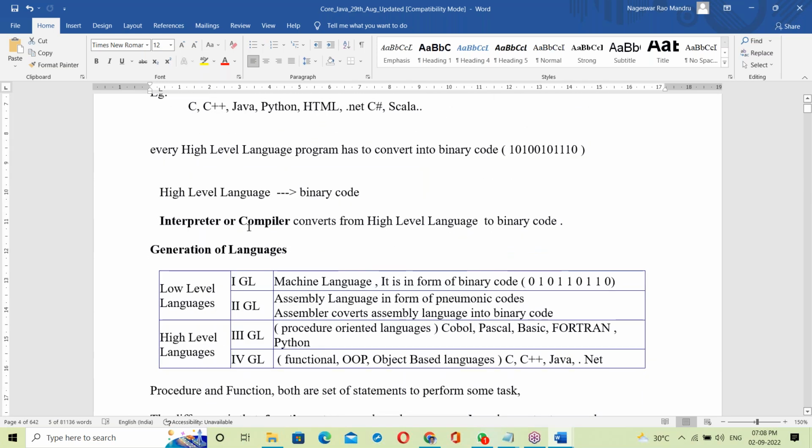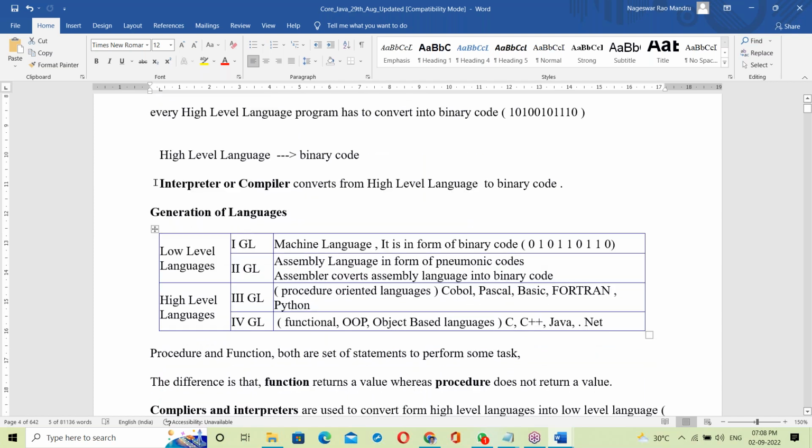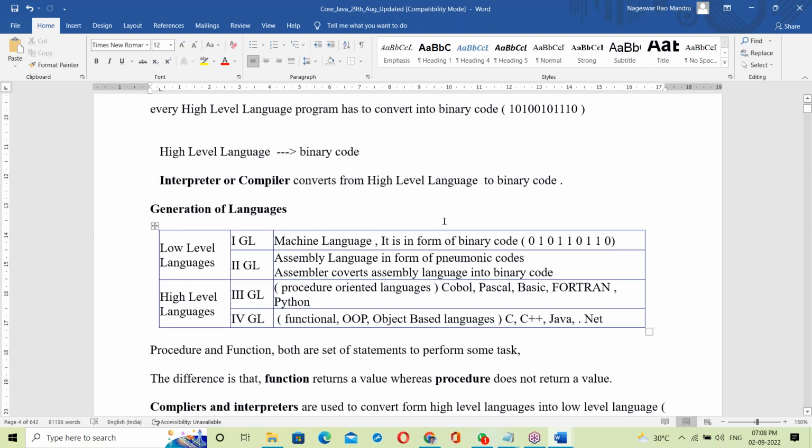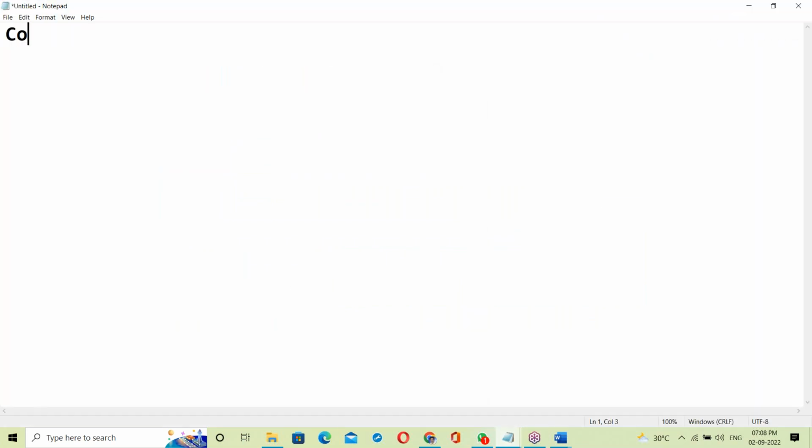To go from high level language to low level language, an interpreter or compiler converts from high level language to binary code. This topic we should discuss today.